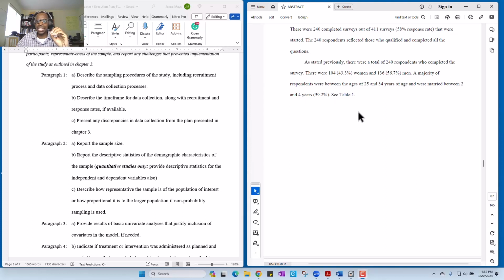If you have a mean, you're going to put the mean and the standard deviation in parentheses. So if you say that the mean age was such and such, you put the mean and then you put the standard deviation in parentheses. A majority of respondents were between the ages of 25 and 34 years of age and were married between 2 and 4 years. See table 1.